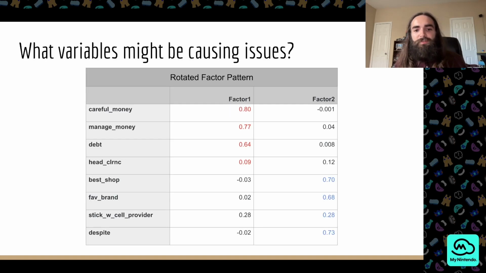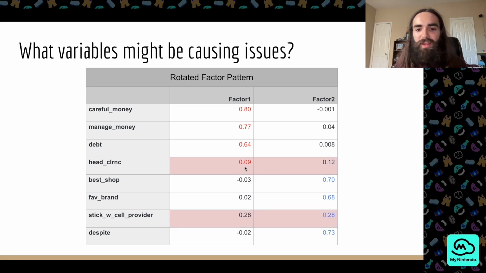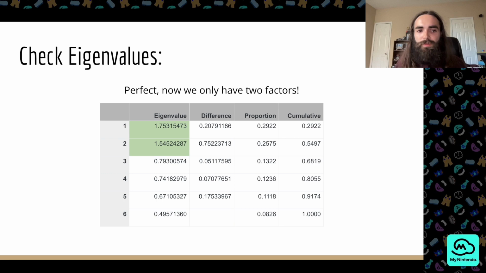Taking a closer look at our variables, our first factor is colored in red, and our second factor colored in blue: cost consciousness, brand loyalty. We can notice some variables that may be causing some problems. We see that head straight to clearance rack is very ambiguous between the first and second factor, as well as when I find a cell phone provider I like, I stick with them. So let's remove these variables and see if our results improve.